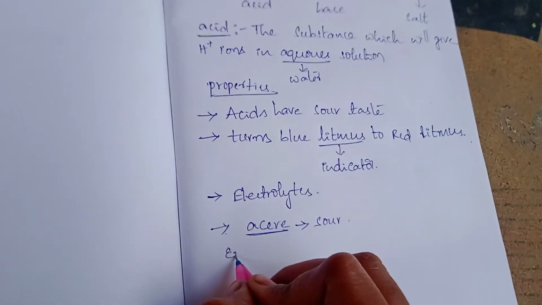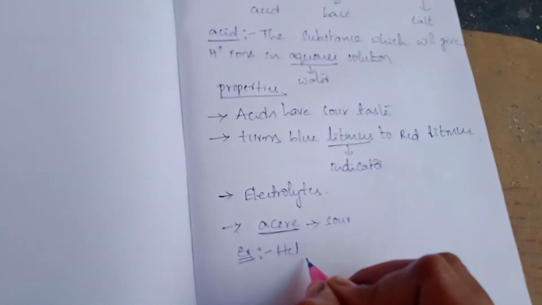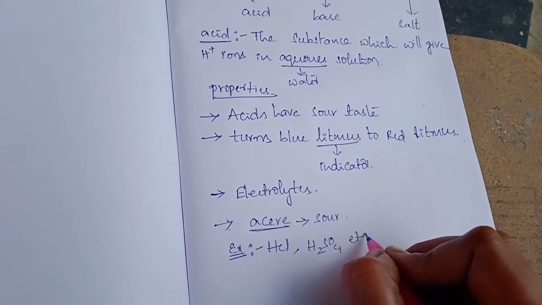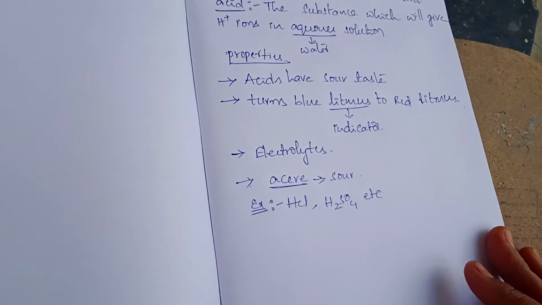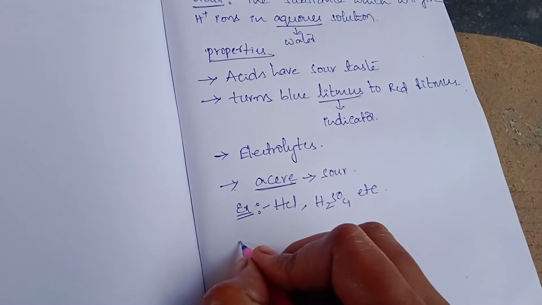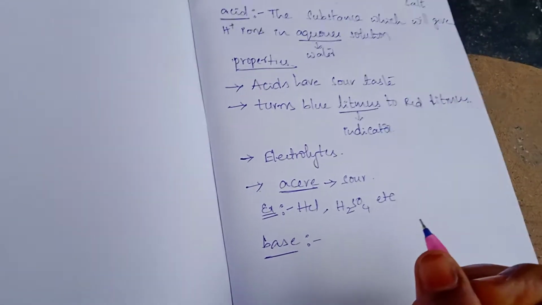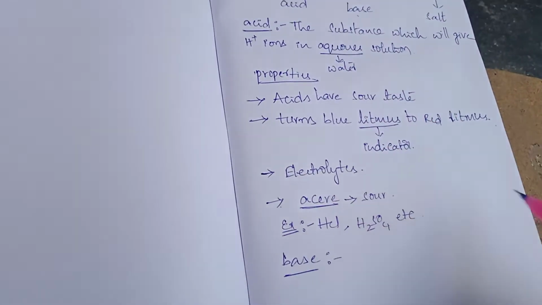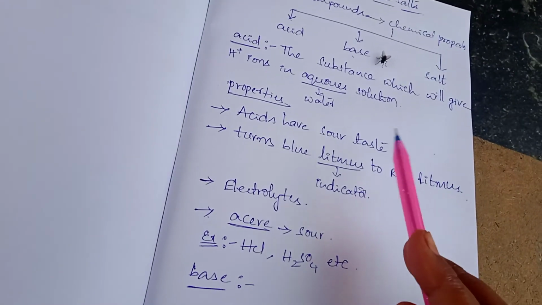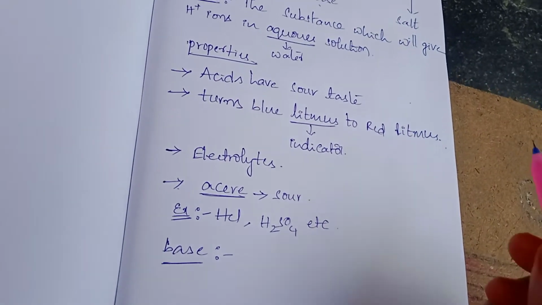Some examples of acids are HCl, hydrochloric acid, H2SO4, sulfuric acid, and nitric acid. Now let us discuss the next topic, base. Bases are opposite to acids. We said the substance which gives H plus ions in aqueous solution is called acid.